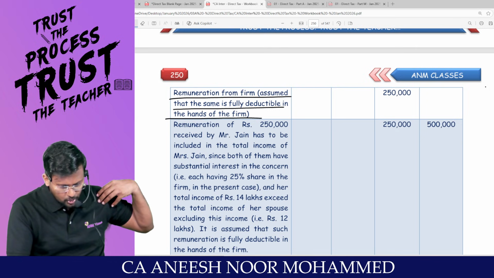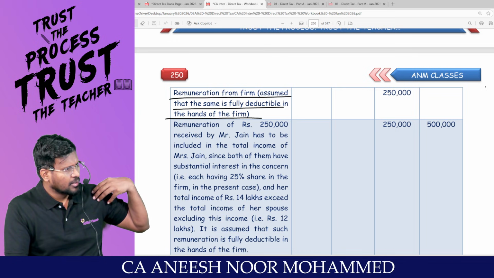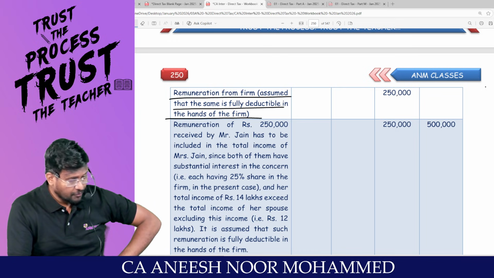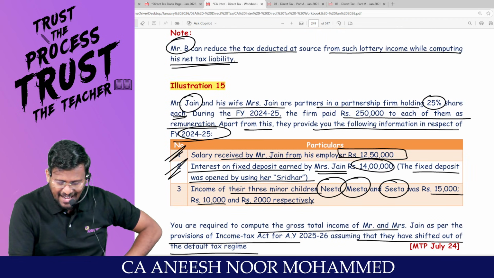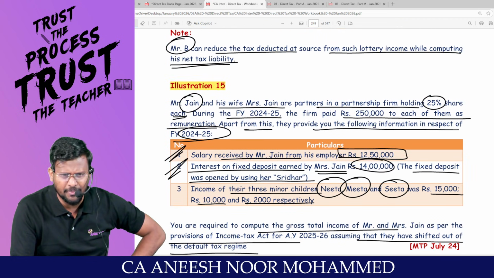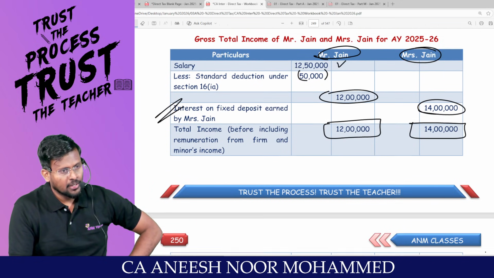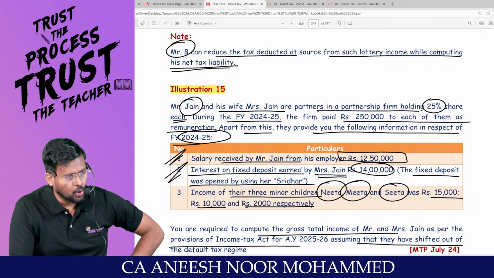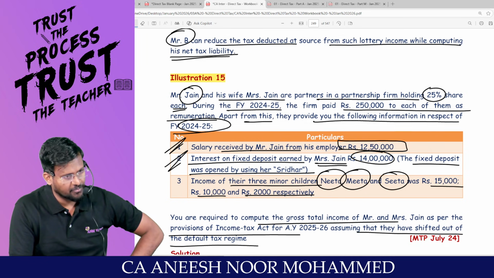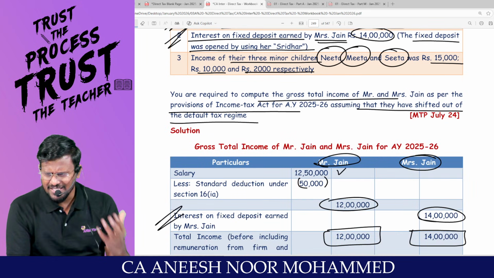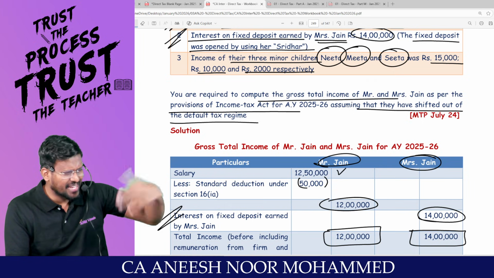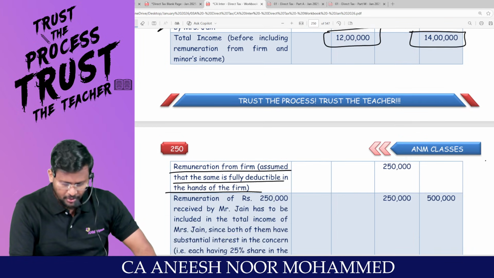My dear lovable students, there is a partnership firm. From that partnership firm, Mr. Jain and Mrs. Jain are getting remuneration. Remuneration means salary. Sir, both are having 25% holding, meaning both are having substantial interest. Has the question said that the other partner does not possess any professional or technical qualification? No, sir.